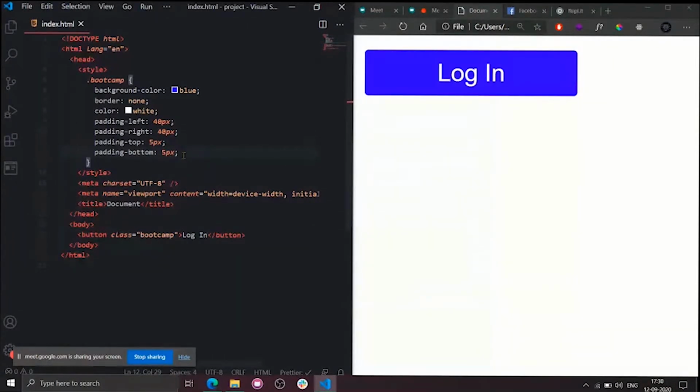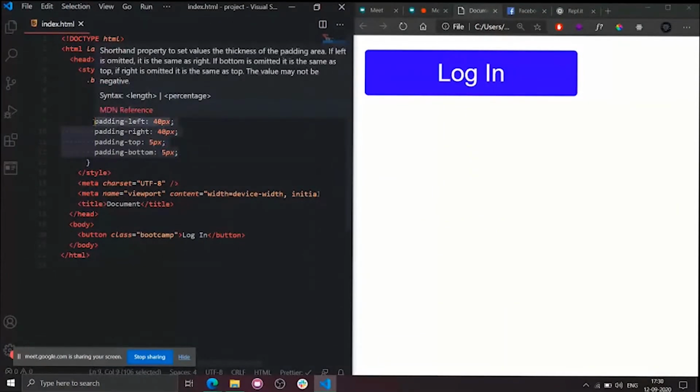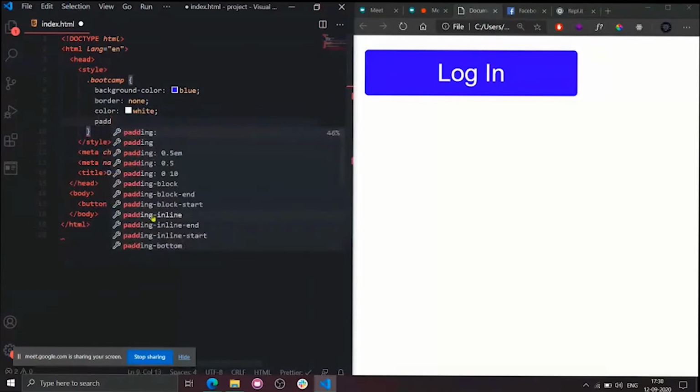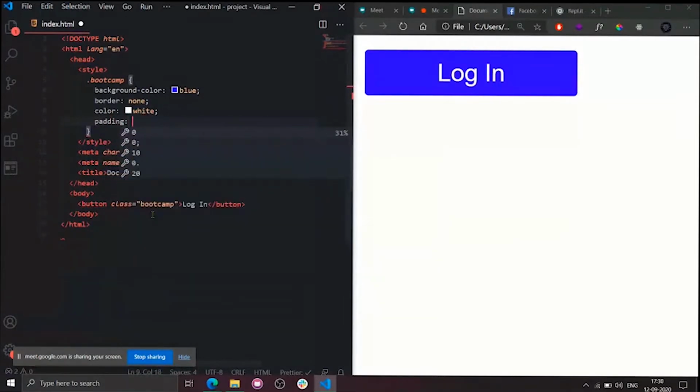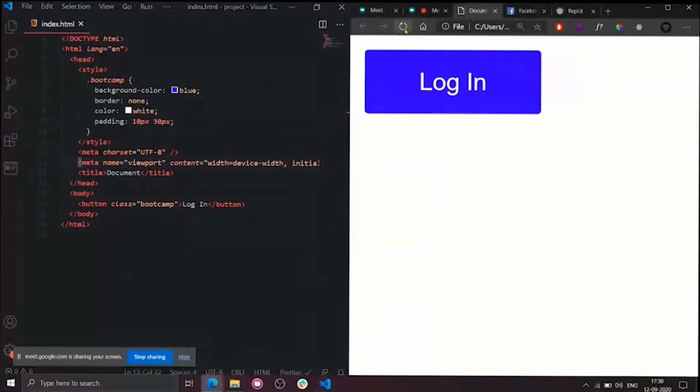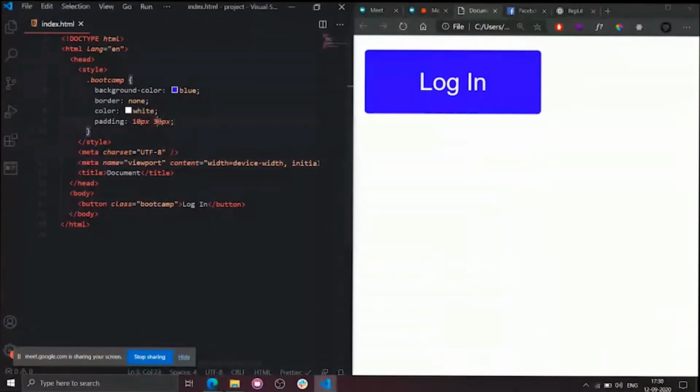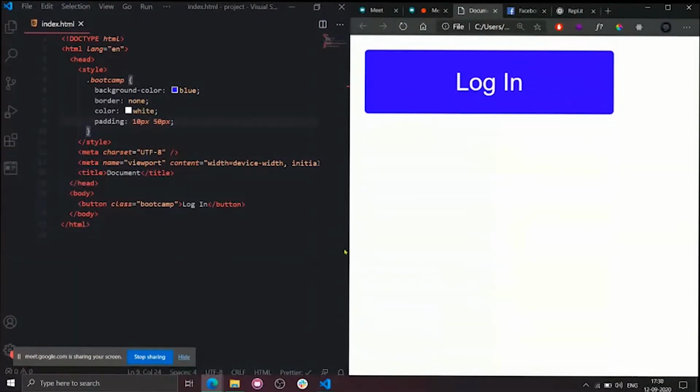Instead there is a shorthand, because we can't write all paddings in four lines, right? Simply use padding. This is called a shorthand. You can use multiple values, like I will write 10 pixels and 30 pixels. Now observe the difference. Instead I will write 10 pixels, 10 pixels, space, 30 pixels. Now see what will happen. I will write it as 10 pixels, 50 pixels. As you can see, this is a shorthand notation.